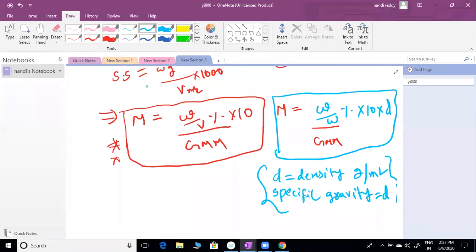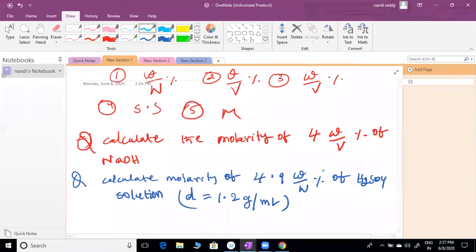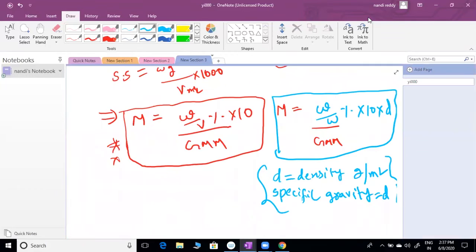I hope you noted down these questions. Calculate the molarity of 4% W by V percent of NaOH. Next one, calculate the molarity of 4.9 W by W percent of H2SO4 solution, density is given. Now can you give answers? First one is 1. Is it correct? Everyone got 1? And the second one is 0.6.